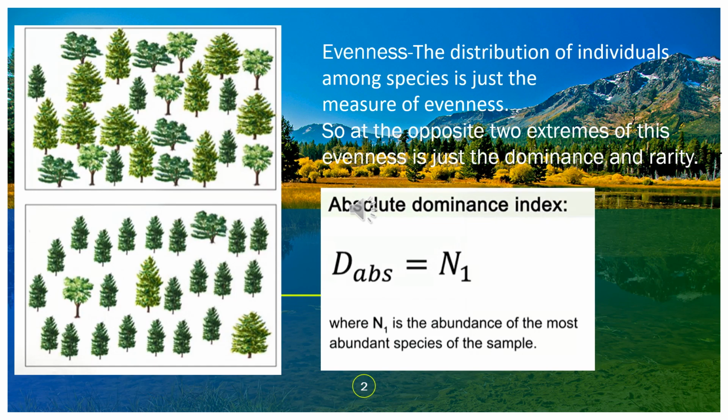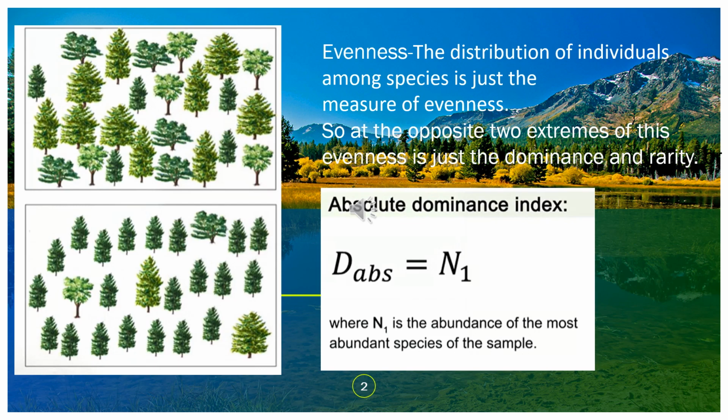At the two opposite extremes of evenness are dominance and rarity. Dominance, of course, is the number of species that dominate the ecosystem. Rarity is the number of very rare species in the place and in the area where we are sampling.